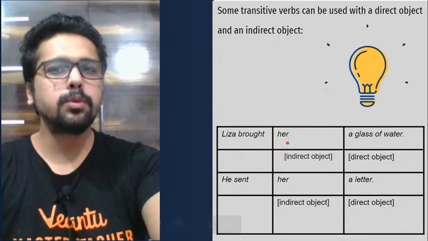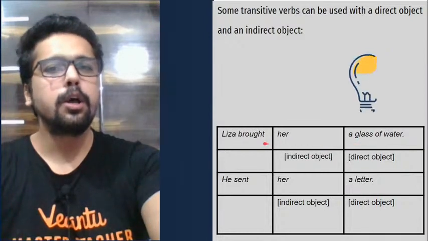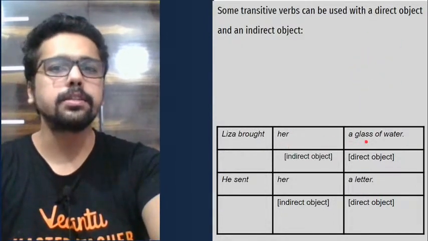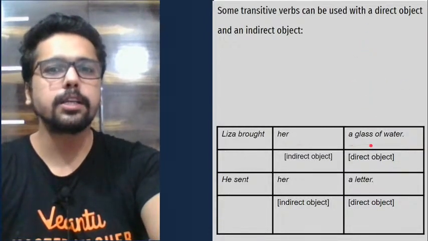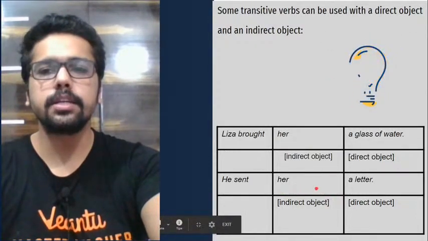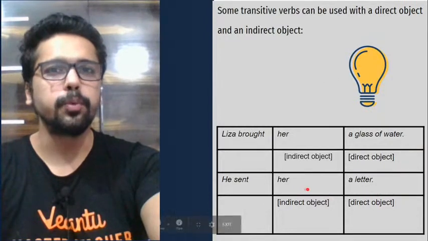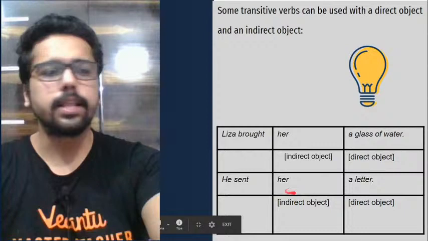And an indirect object is mostly a person. So Liza brought her a glass of water. You can check with the question whom. Whom did Liza bring a glass of water? Her. Or even here, he sent her a letter. So whom did he send a letter to? It's her, right? She or her. So that's the indirect object.